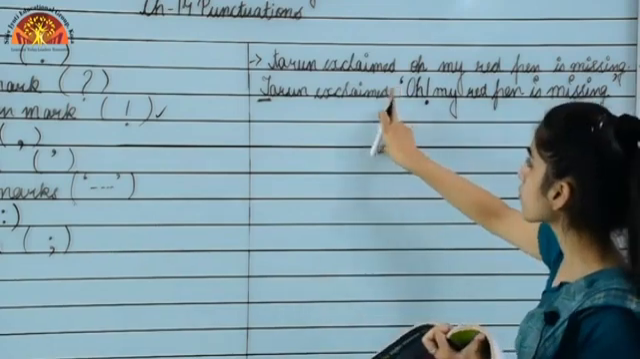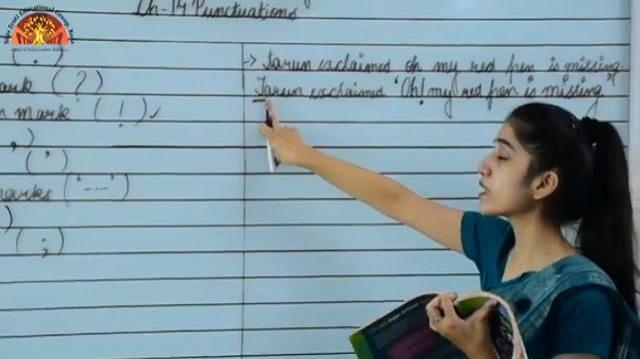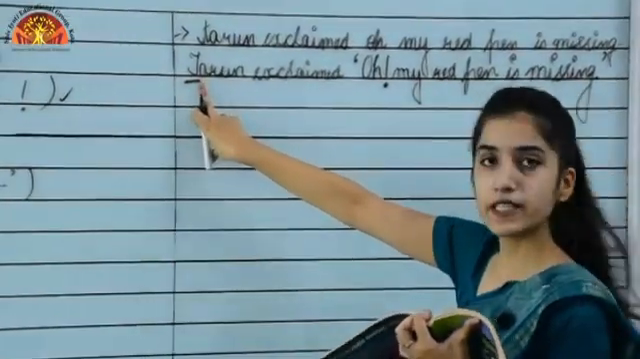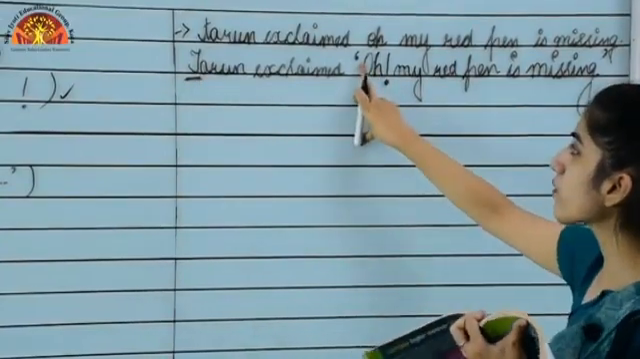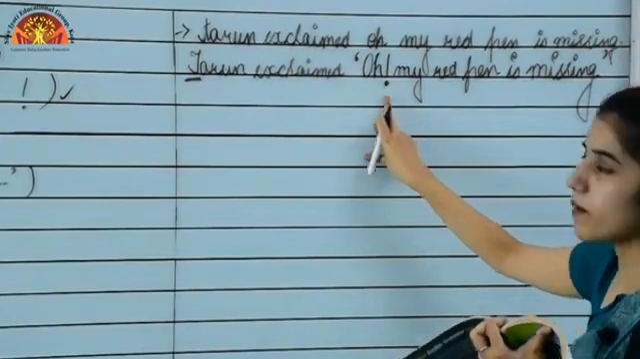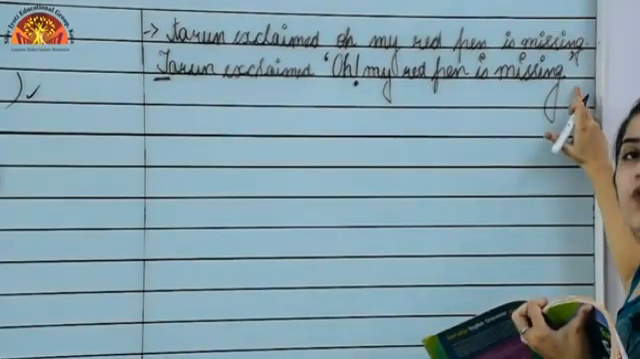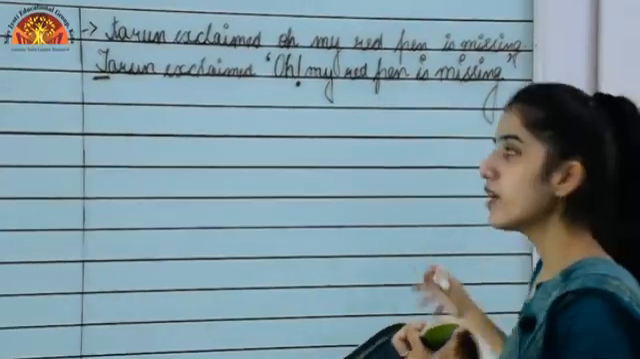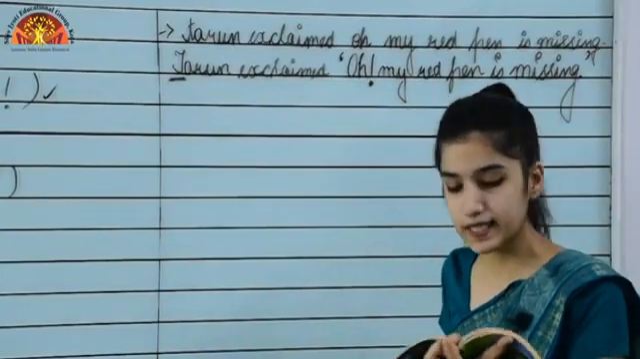We have used the capital letter. We will always begin with a capital letter when we are beginning a sentence. After that I used quotation marks, then an exclamation mark, and then I ended with a full stop with the quotation marks closing. So these were some of the punctuation marks that we have used in the sentence.